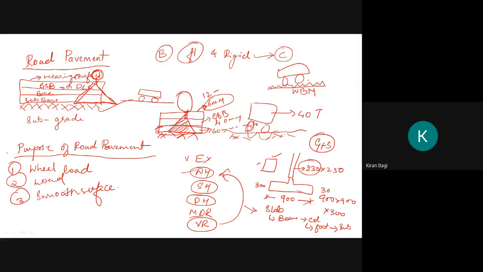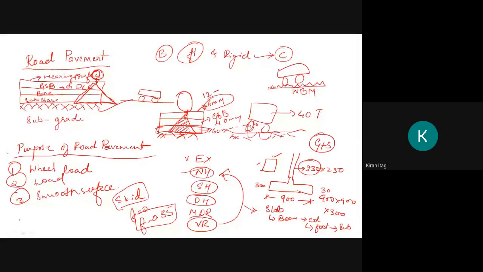So the topmost surface of the pavement should be uniform and smooth, and it should have a minimum skid resistance. Not that smooth where the friction is nearly equal to 0; the friction should be 0.35.